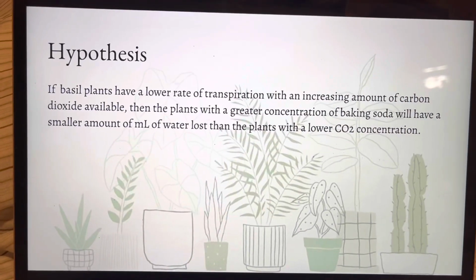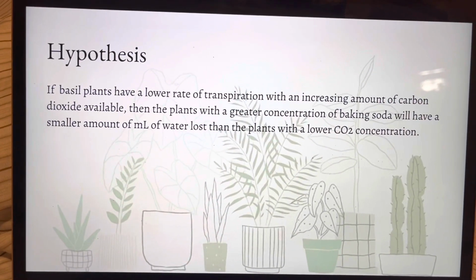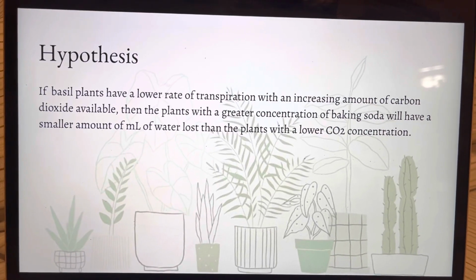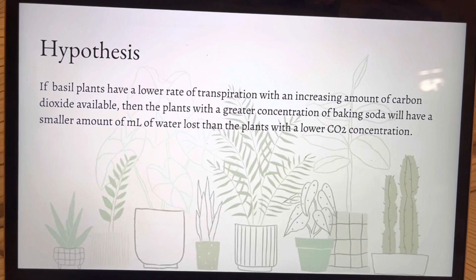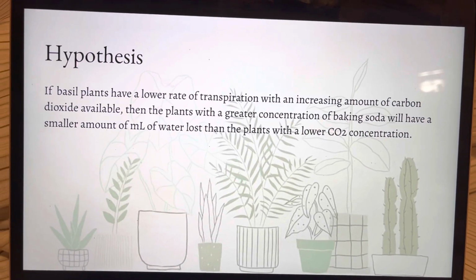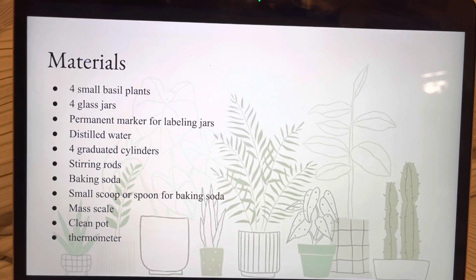I hypothesize that if basil plants have a lower rate of transpiration with an increasing amount of carbon dioxide available, then the plants with a greater concentration of baking soda will have a smaller amount of milliliters of water lost than those with the lower concentration of baking soda.